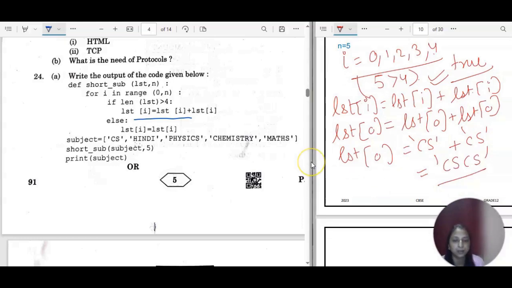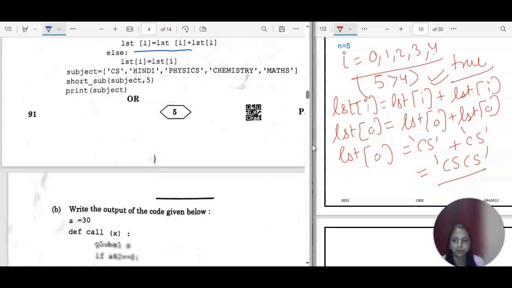Right? This will be the first element, and this is going to do the same for all the elements. So CS like that only, Hindi like that only, physics, chemistry, and maths. Okay, so the answer for this will be CS, Hindi, physics, chemistry, and maths. Fine, that's the answer for this 24 question.